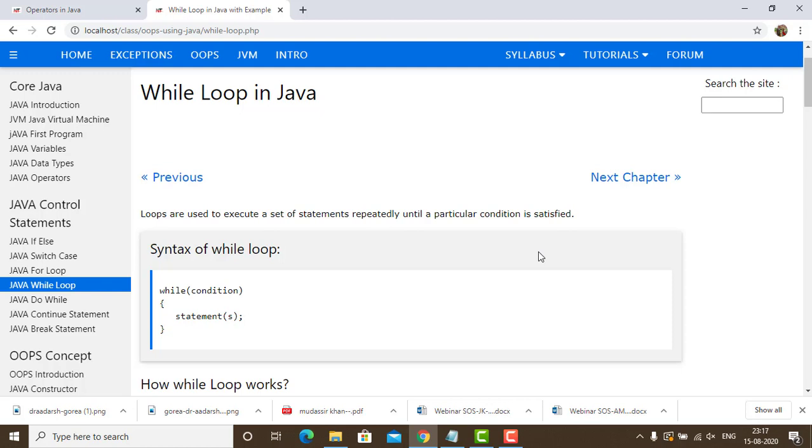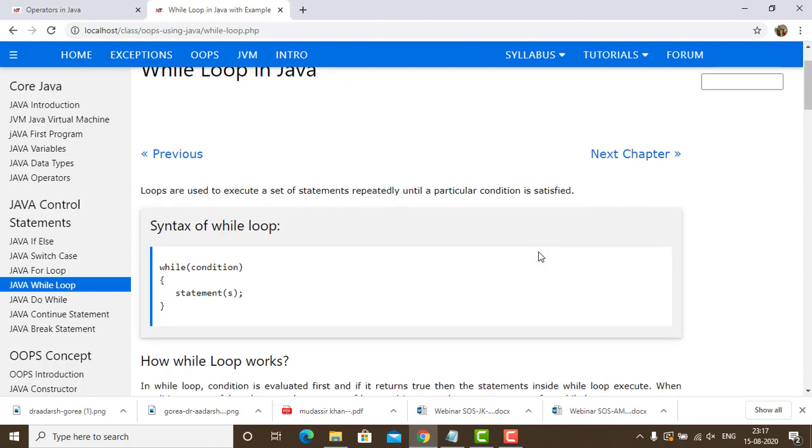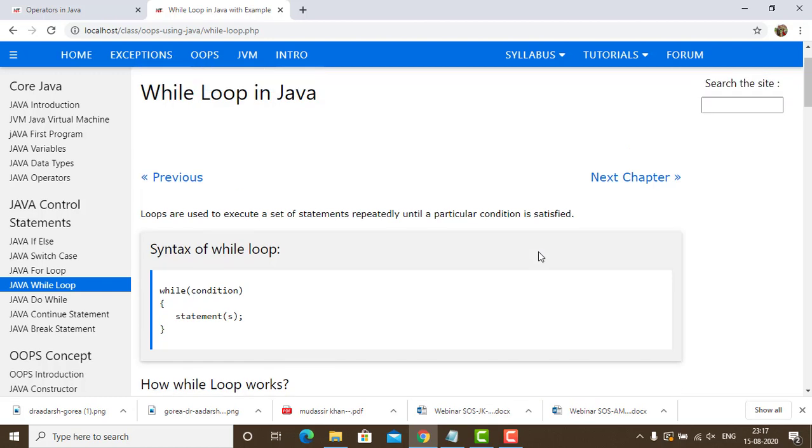Now, loops are used to execute a set of statements repeatedly until a particular condition is satisfied. There are three types of looping structure: for loop, while loop, and do while statement. When we talk about the for loop, what happens? The number of times the loop is going to run is fixed. That means we give a fixed condition, and as per that fixed condition it is going to run until the condition is fulfilled.